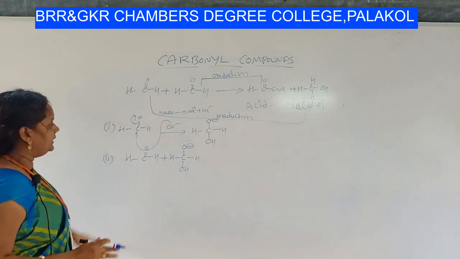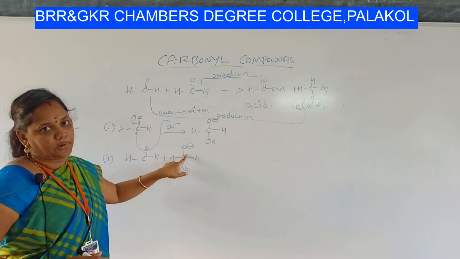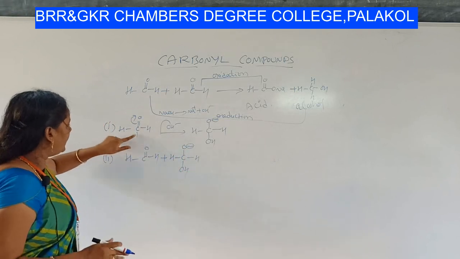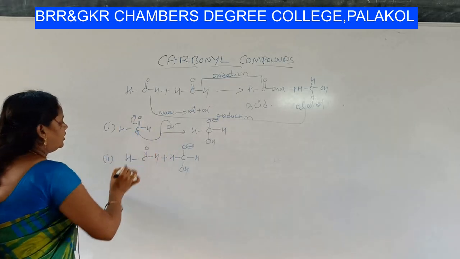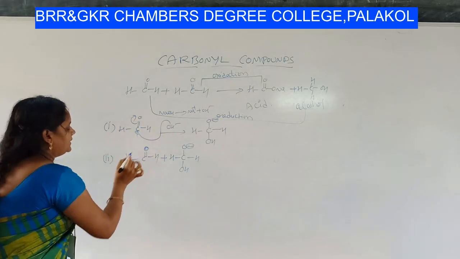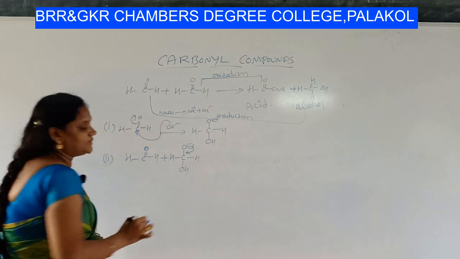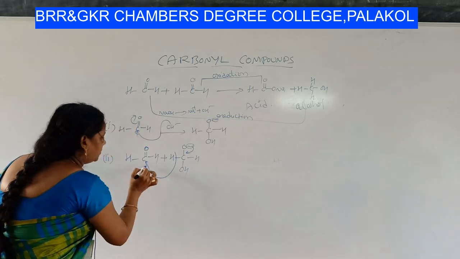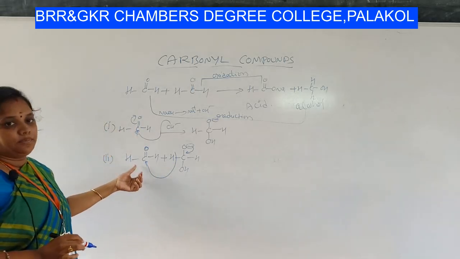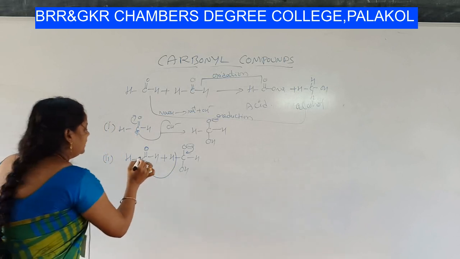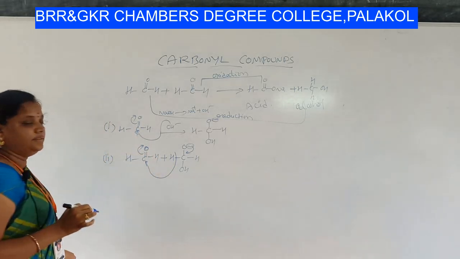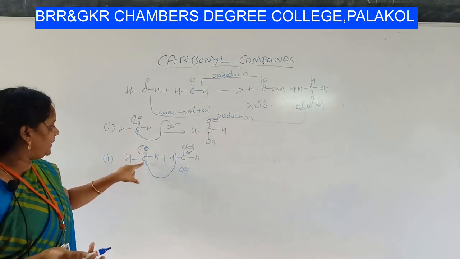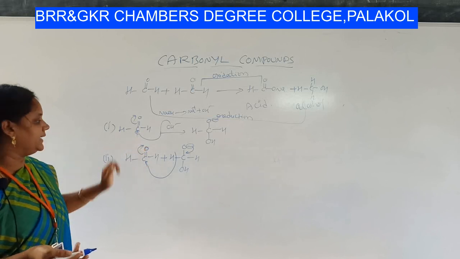See, friends, O minus becomes double bond O, and the proton will shift from this intermediate to the newly entered mole of aldehyde molecule. So C double bond O will again become C plus and O minus with a single bond.